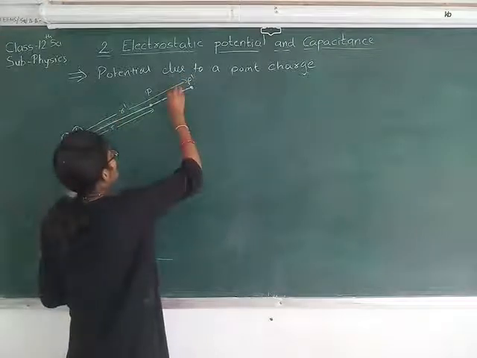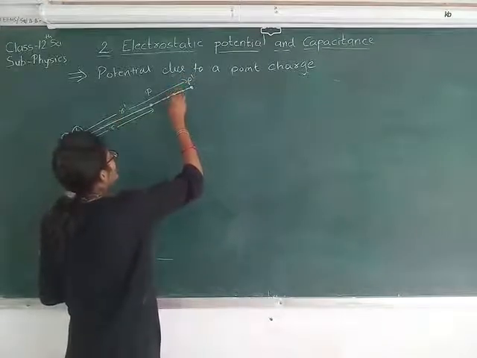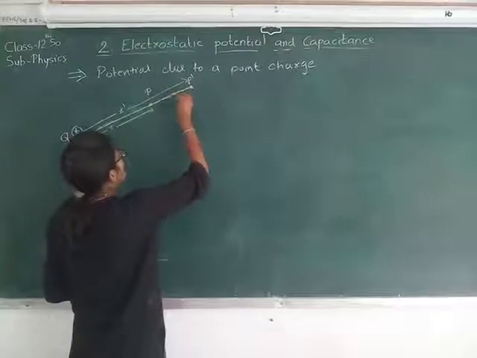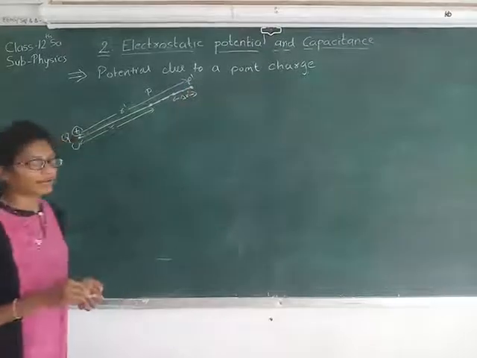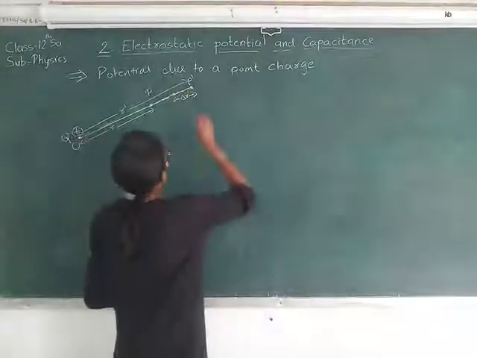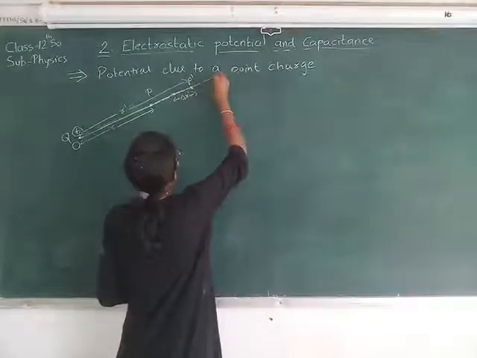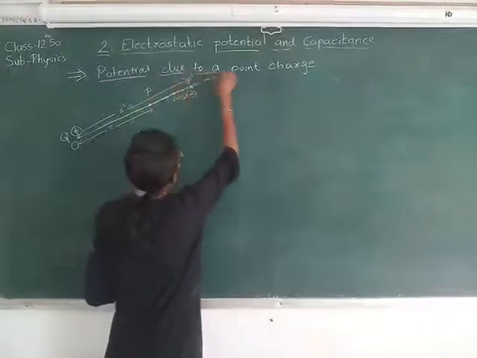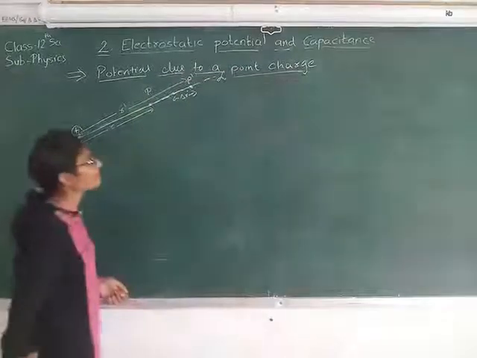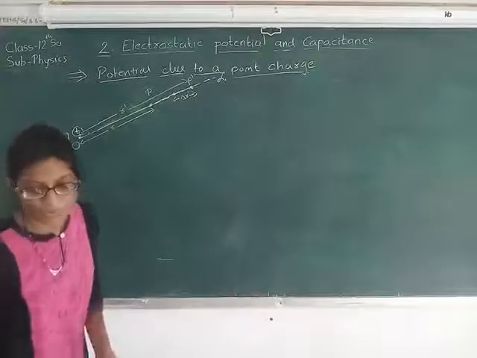And let us consider an intermediate point having distance delta r dash. Here we are considering the infinity point.